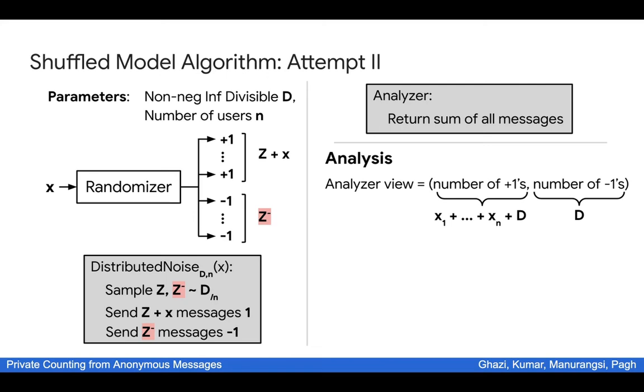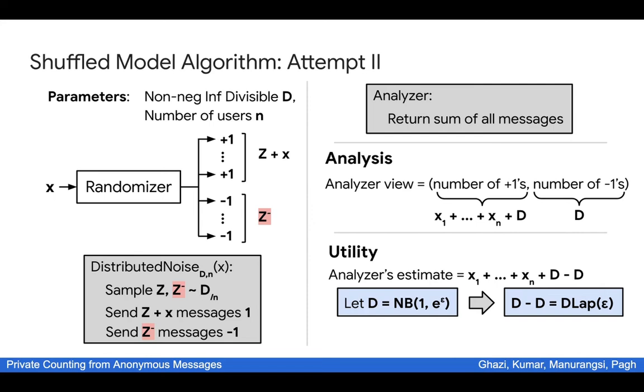Now in terms of utility, since the analyzer estimate is just the sum of all the messages, this is equal to the number of +1 that the analyzer sees minus the number of -1, which is just equal to the sum of xi plus a noise drawn from distribution d minus an independent noise drawn also from distribution d.